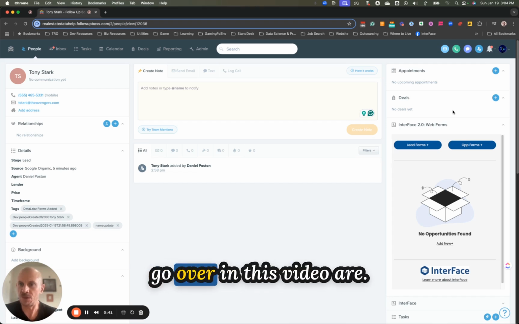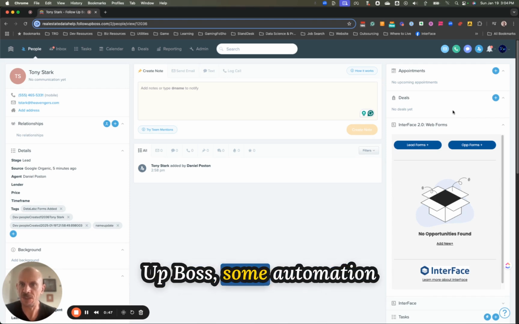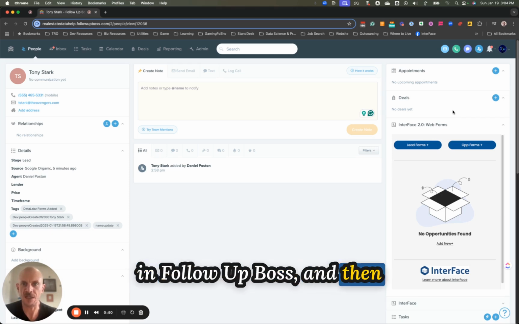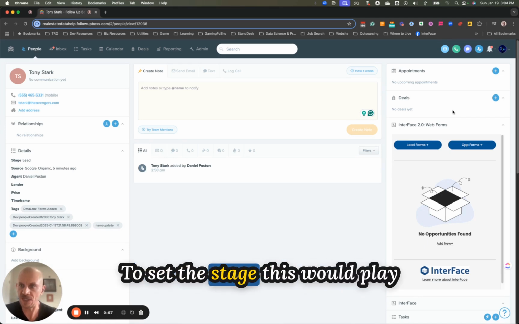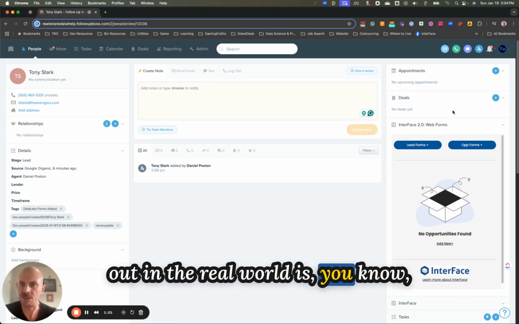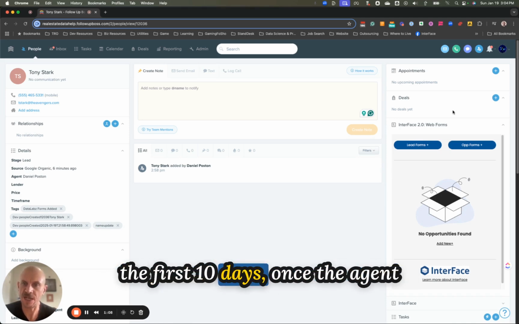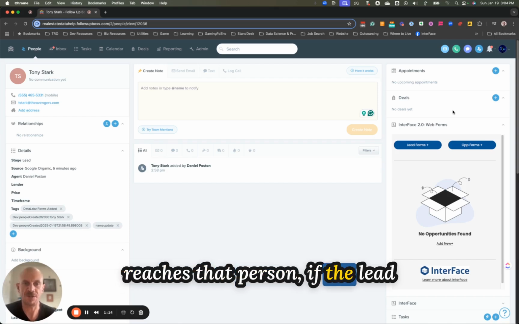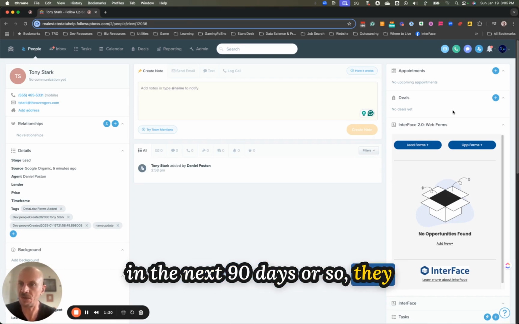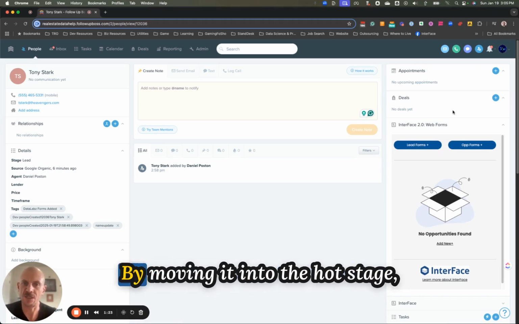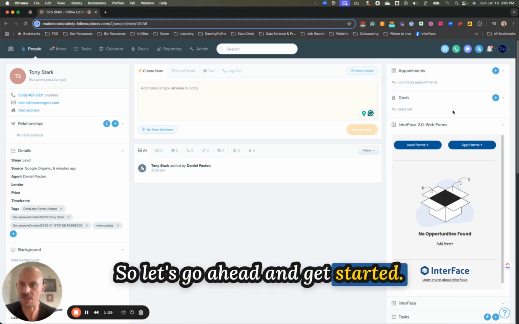So what we're going to go over in this video are some action plans in Follow Boss, some automation in Follow Boss, and then some automation in InterFace that ties it all together. To set the stage, this is how it would play out in the real world: a new lead comes in, they're called every day for the first 10 days. Once the agent reaches that person, if the lead is planning on making a move in the next 90 days or so, they would move it into the hot stage. And by moving it into the hot stage, that would kick off this process. So let's go ahead and get started.